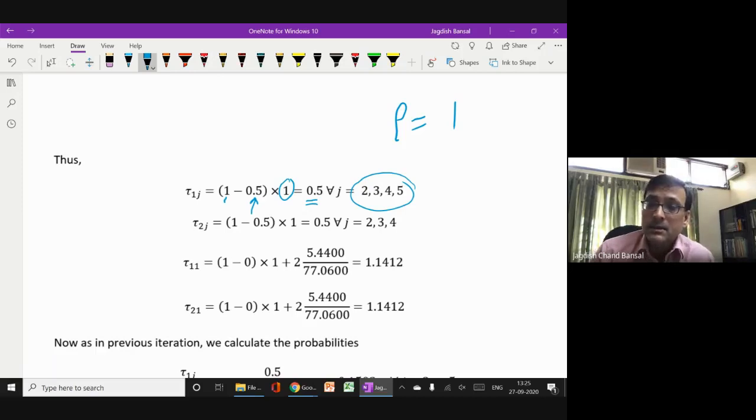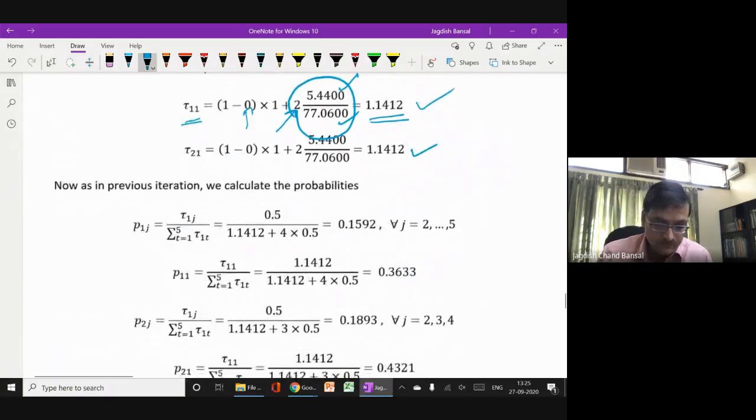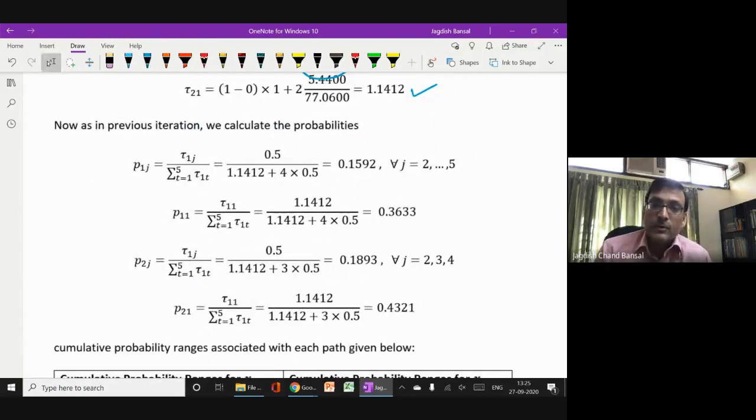What is the best ant? You remember, the best ant was the first variable, right? So for j equal to 1, I will do another formula. So this tau 1, and for this the evaporation is 0, and I will use only the deposition, and deposition is Q F best divided by F worst. So this is the amount of pheromone for best ants, and this is for the second variable of the others. Now based on this pheromone, we will use the same formula for calculation of probabilities. We will calculate the probabilities.